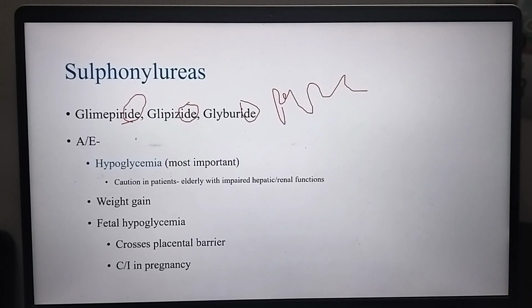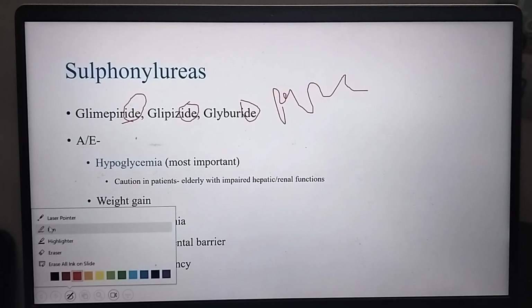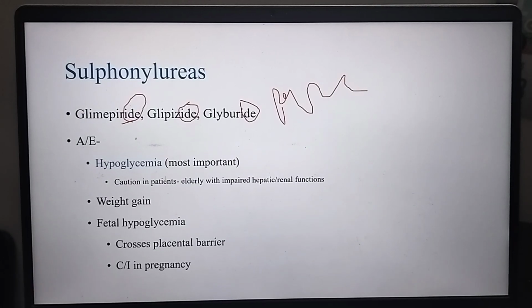Now, adverse effects of sulfonylureas: hypoglycemia, most important, and caution in elderly patients with impaired hepatic or renal functions. So in patients who have any liver disorder or kidney disorder, we will use the sulfonylurea cautiously. And sulfonylurea causes weight gain and